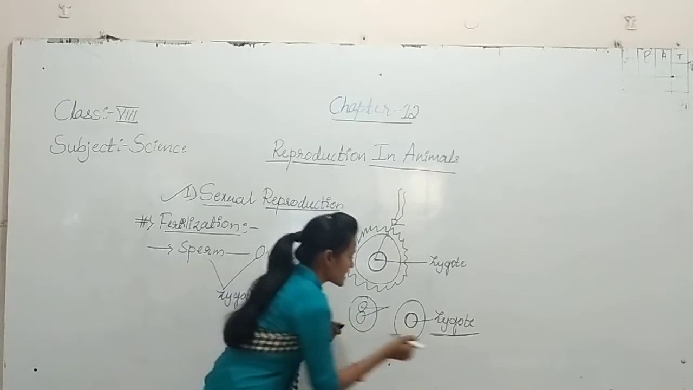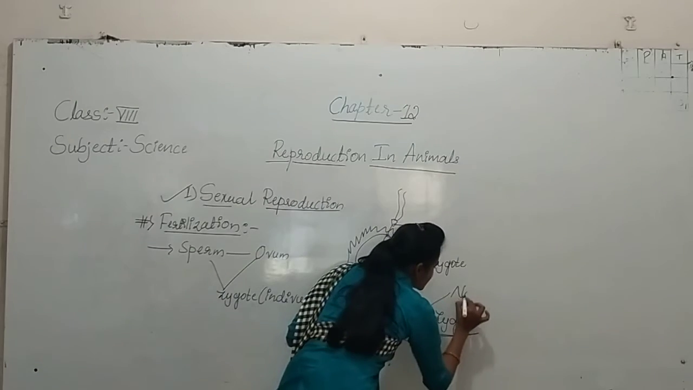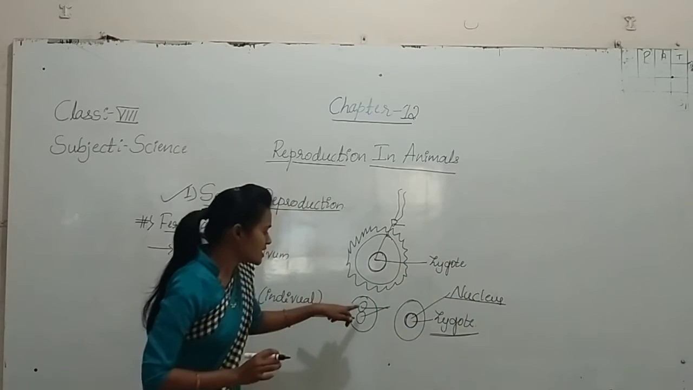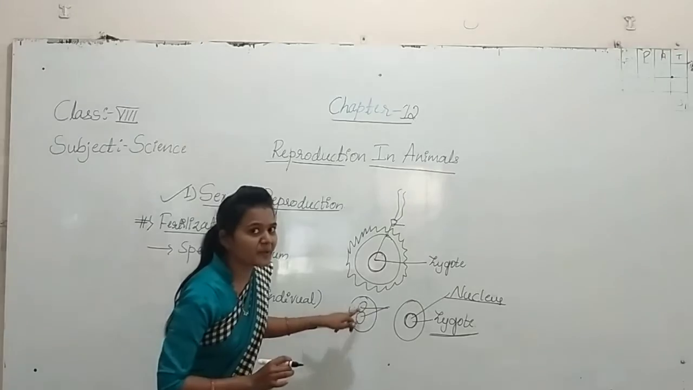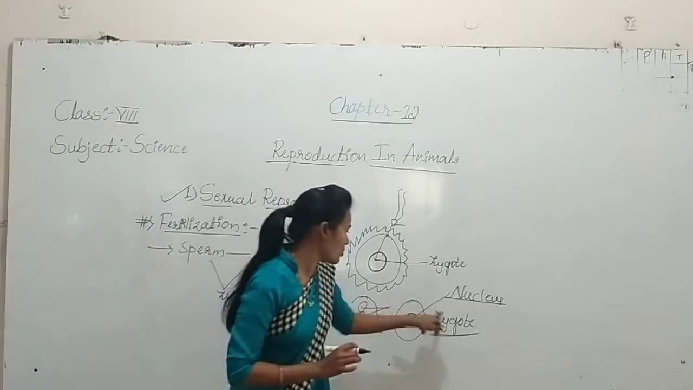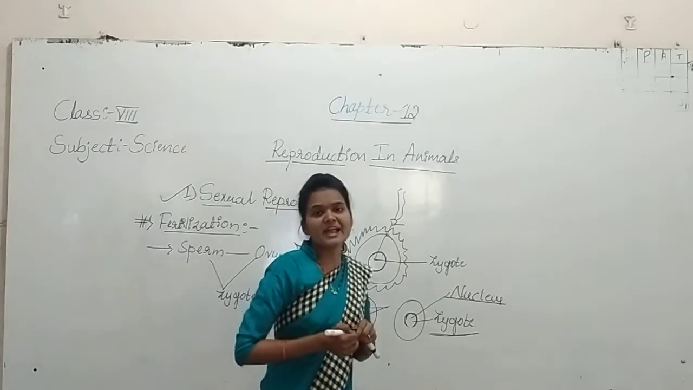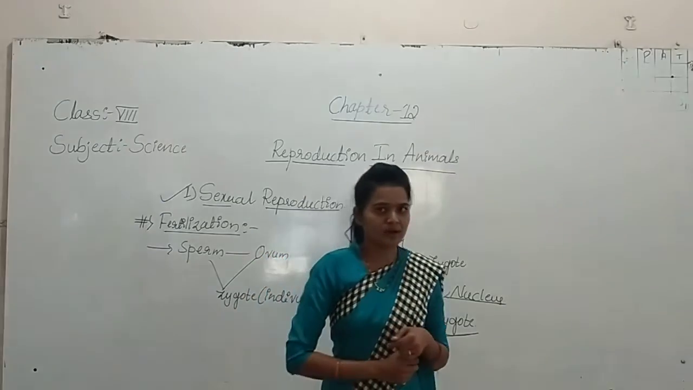What are they forming exactly here? Zygote is nothing but the nucleus. Here the fusion of the nucleus of the sperm and egg will be going on to form what? To form exactly the nucleus. So like this, the fertilization process is going on.